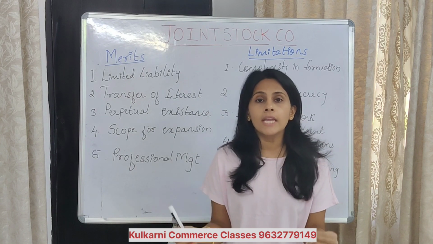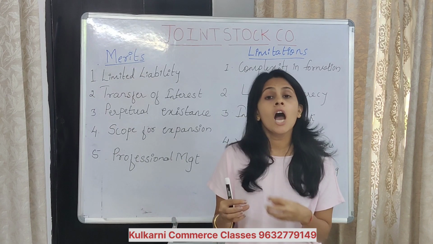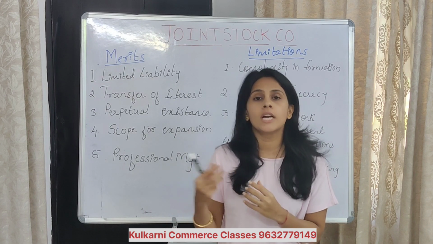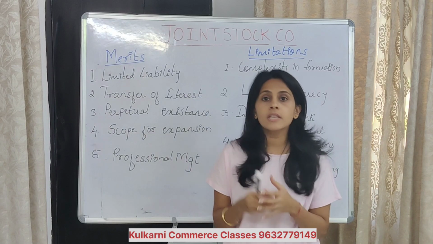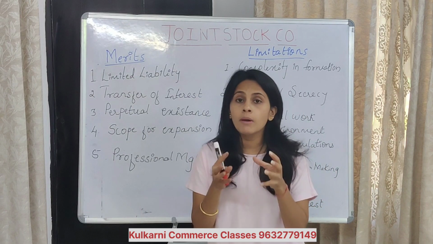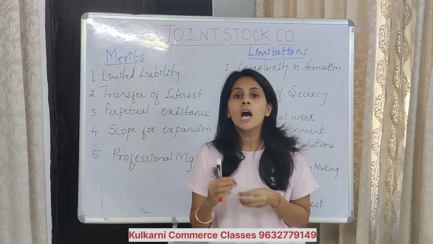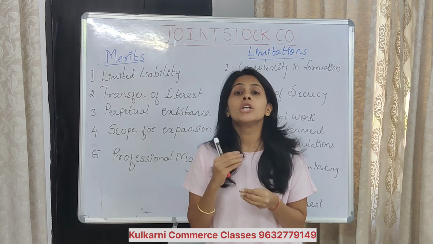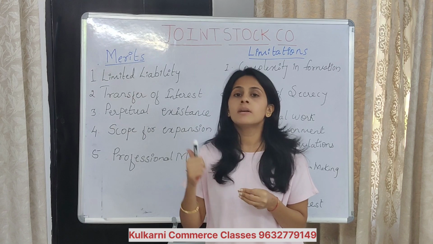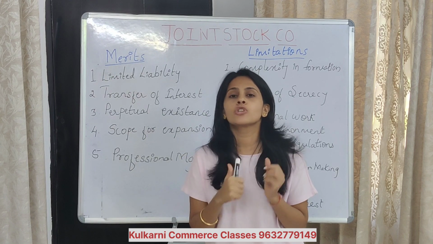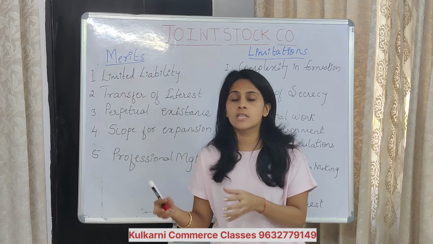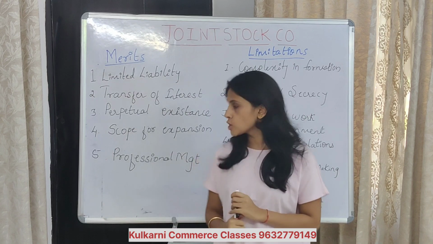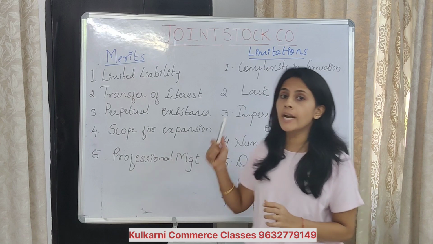After the death of a member, the existence will continue. But in a partnership, if one partner dies, they have to enter into a new partnership contract. That is not needed in a company. Why? Because it has a separate existence in the eyes of law. That's why this is considered an advantage.